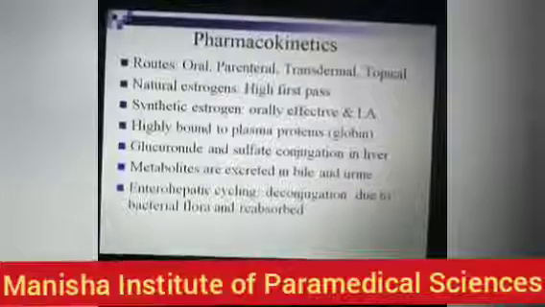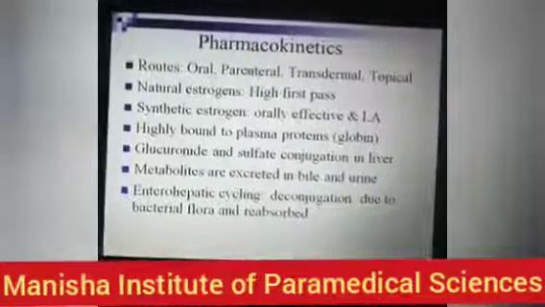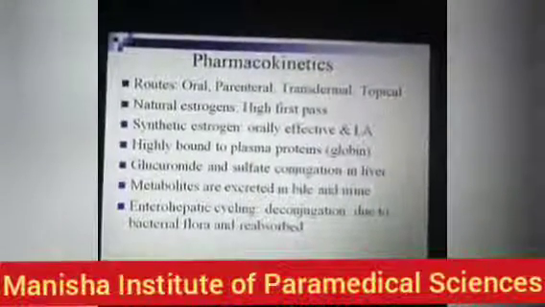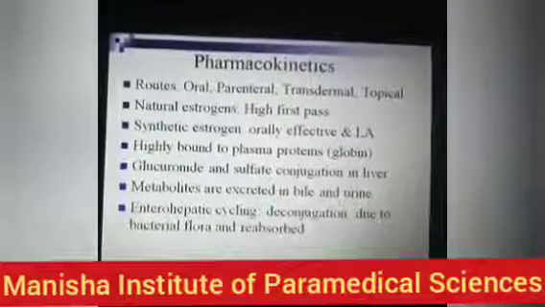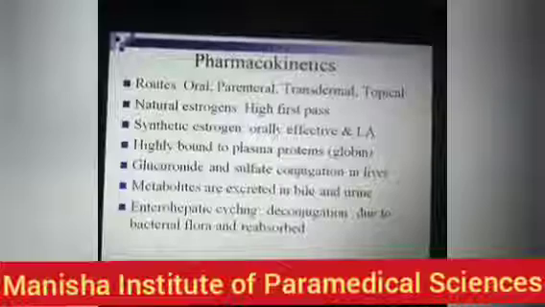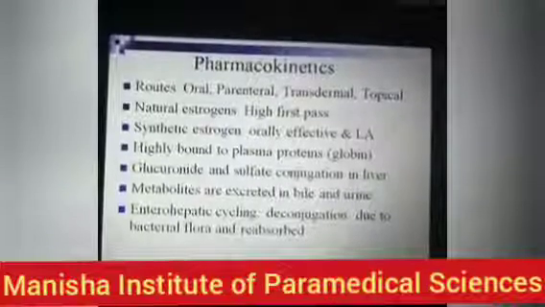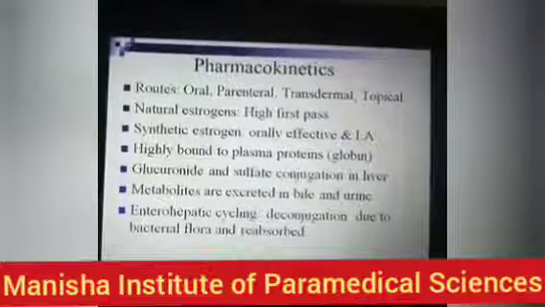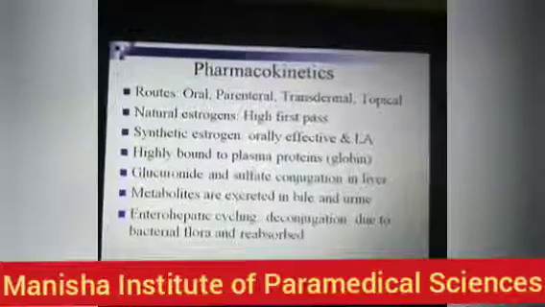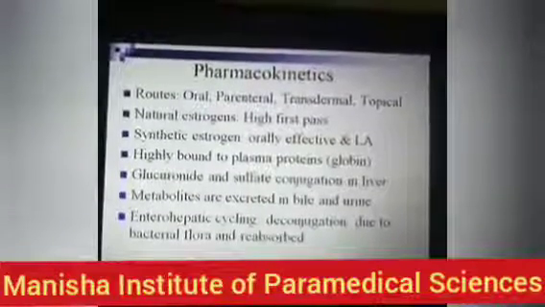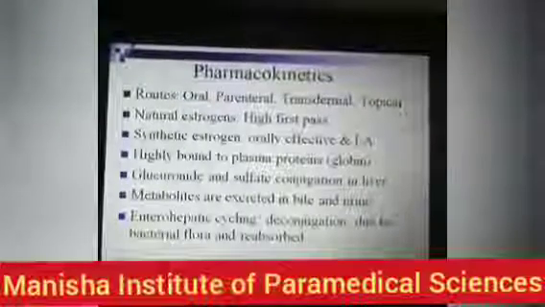These estrogens are highly bound to plasma proteins, especially globulin. They are metabolized in the liver with the help of glucuronide and sulfate conjugation. Metabolites are excreted in the bile and urine.